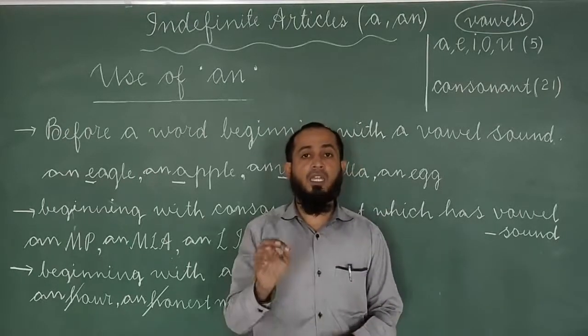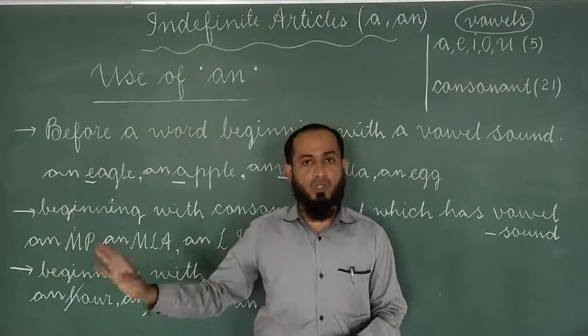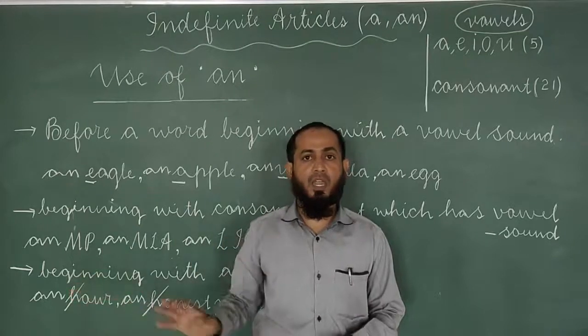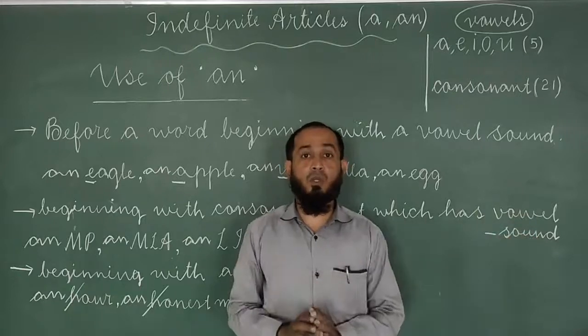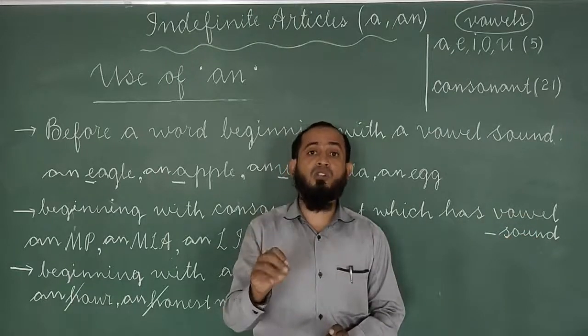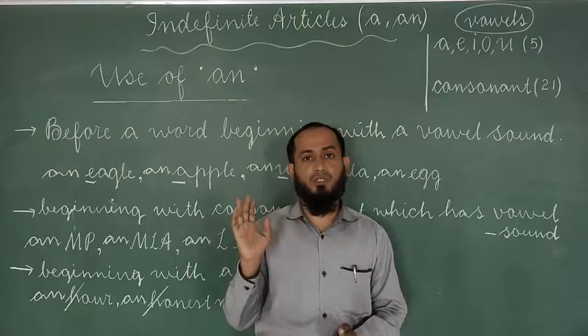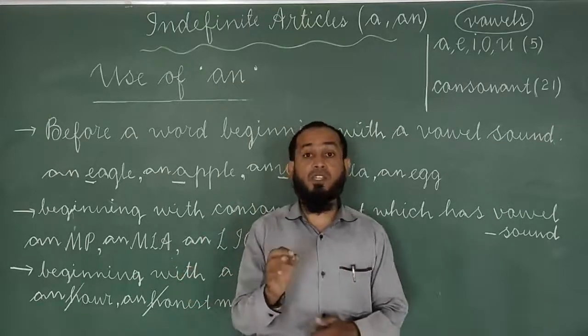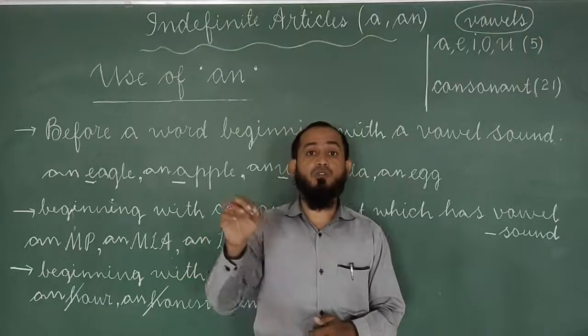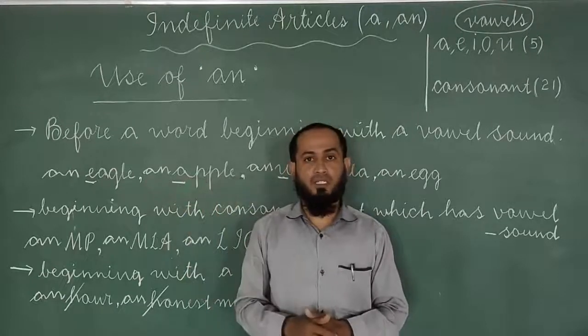A is used before consonant sounds and an is used before vowel sounds. So based on sound we have to identify whether a comes or an comes. Based on sound you have to fill the blanks. Clear?